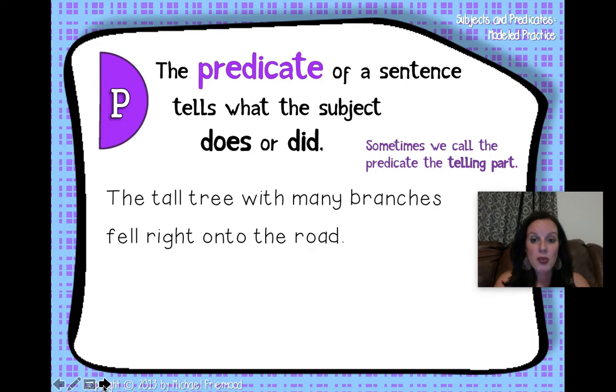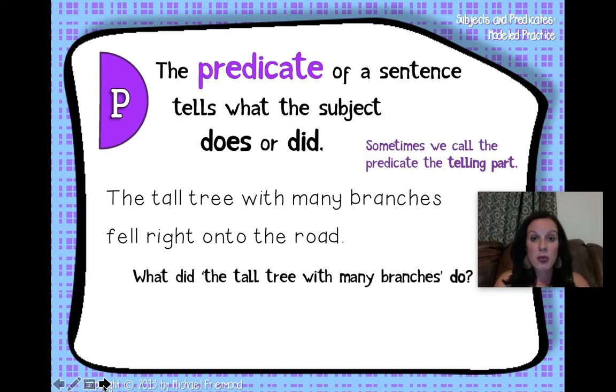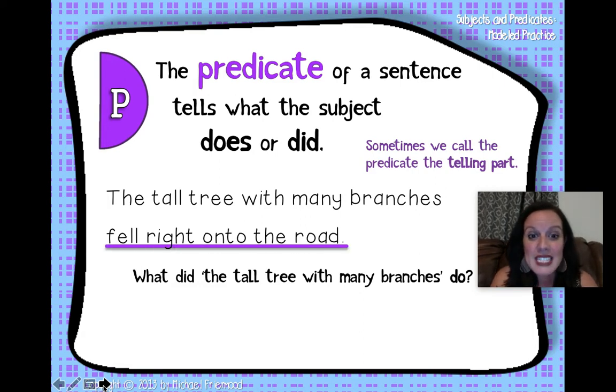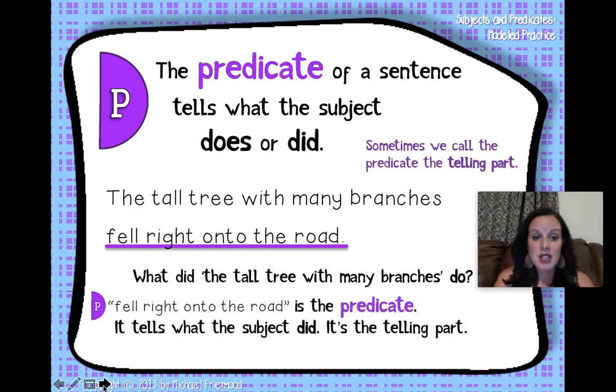The tall tree with many branches fell right into the road. What did the tall tree with many branches do? It fell right into the road. Fell right into the road is the predicate. It tells what the subject did. It's the telling part.